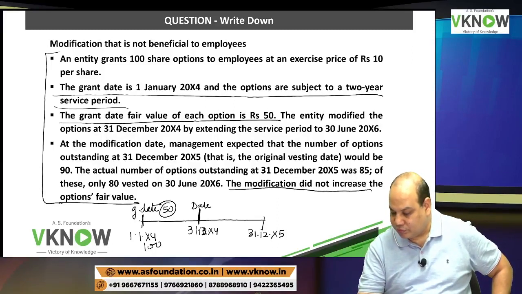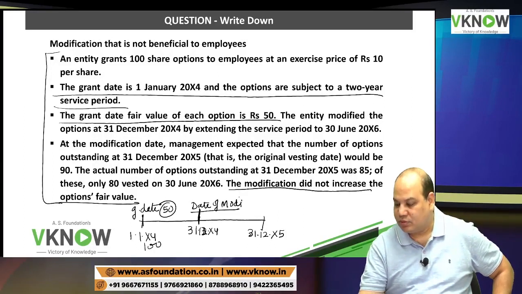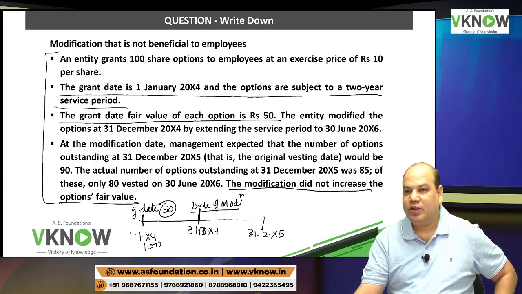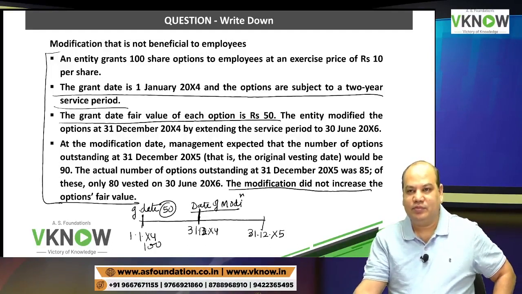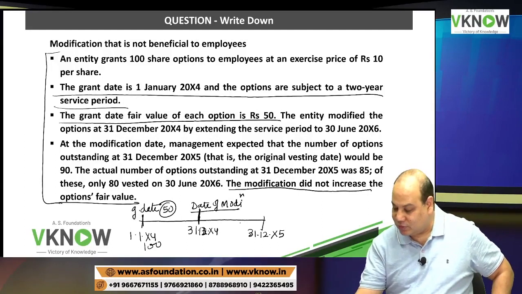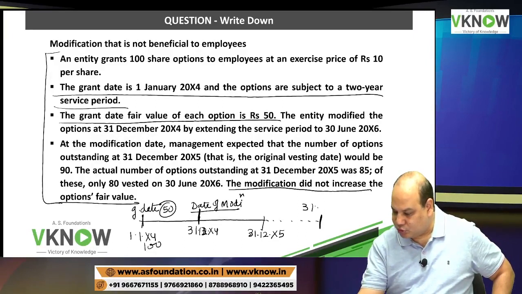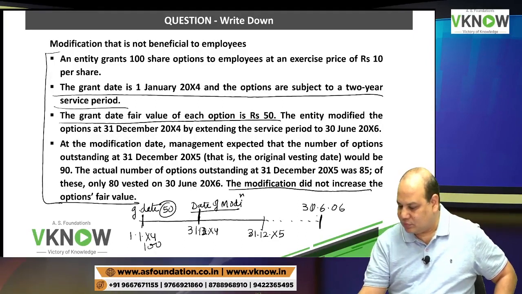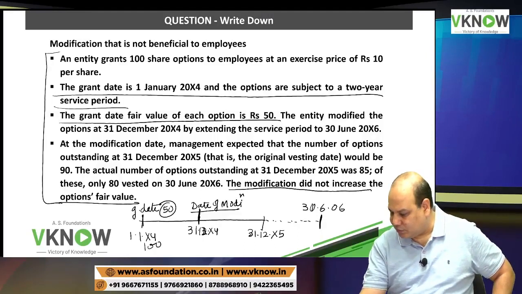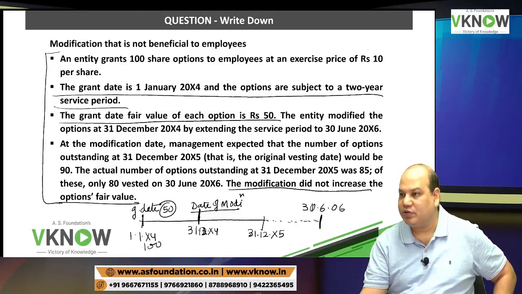This is the date of modification. What have they done? They have increased it to 30th June 2006, which means some number of months they have increased.